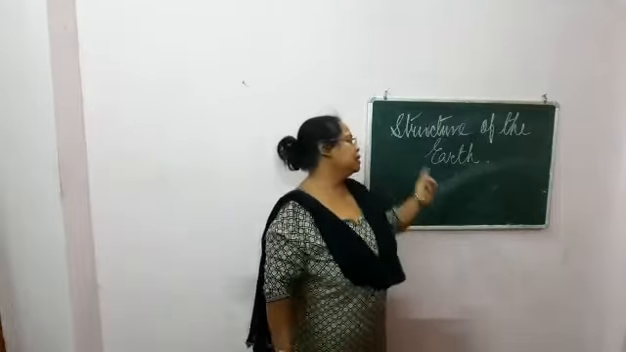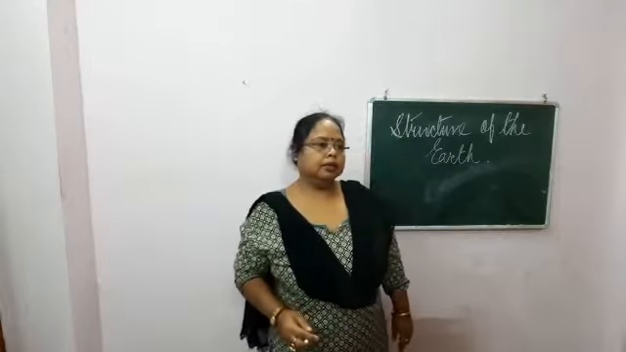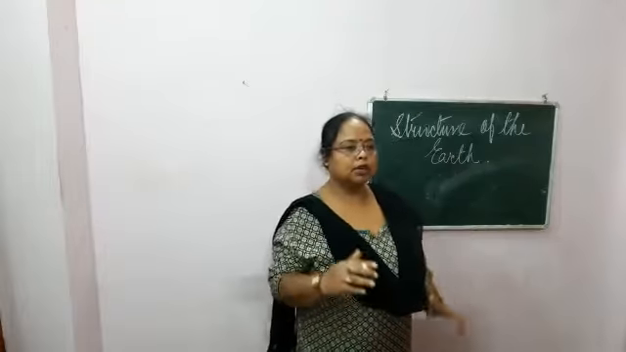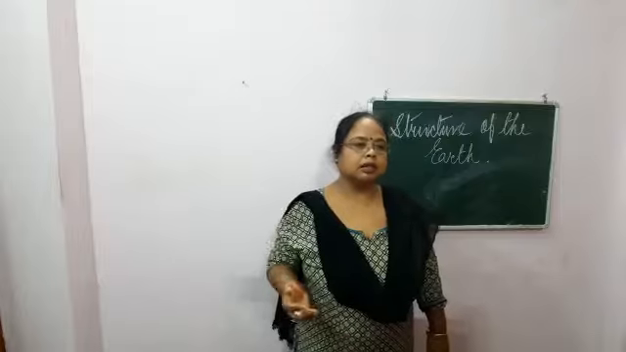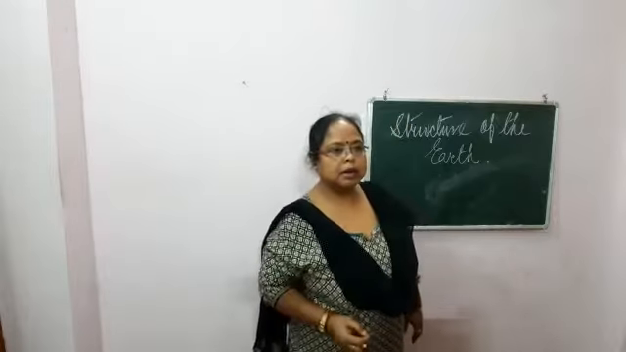Today I will discuss the structure of the earth. You know that the earth has a solid outer shell like Mercury, Venus, Earth, and Mars, which are classified as the terrestrial planets.